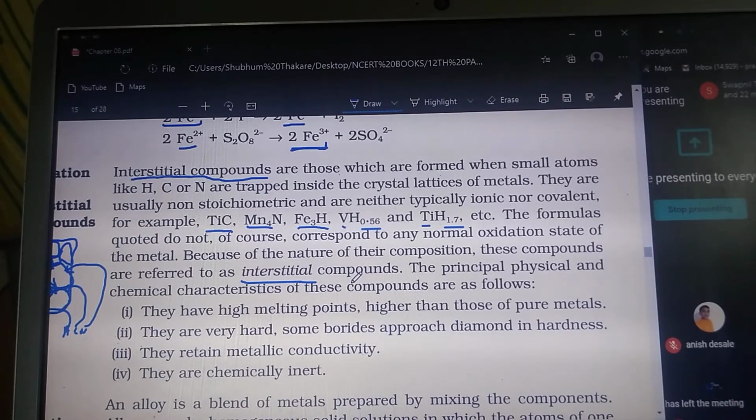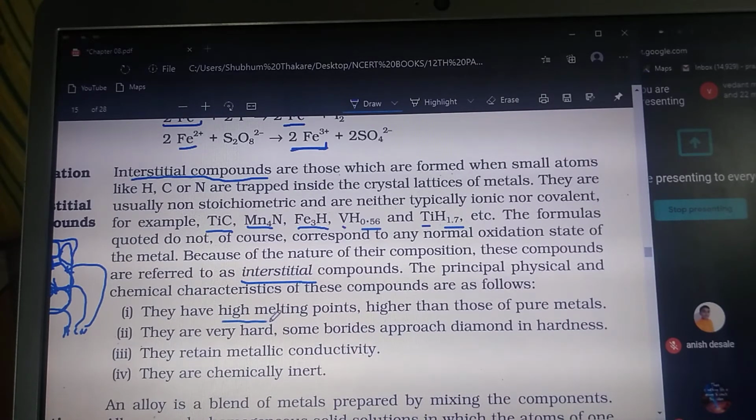इनको हम interstitial compounds कहते हैं क्योंकि interstitial gap में जाकर के ये atoms बैठ जाते हैं, इसलिए the principal physical and chemical characteristics of these compounds are as follows. तो ये interstitial compound के जो characteristics हैं वो ओरिजिनल मेटल से भी ज़्यादा अच्छे होते हैं। क्यों?